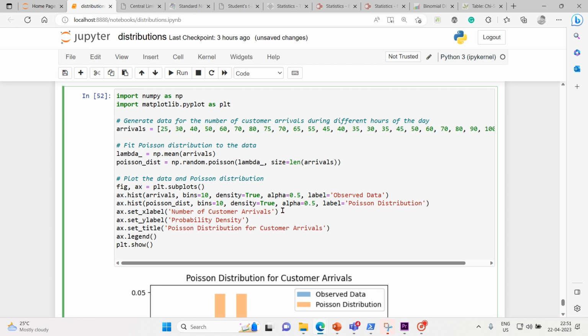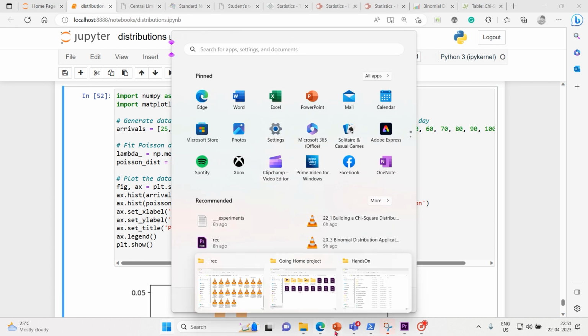So in this example, we generated data for the number of customer arrivals during different hours of the day, and then fit a Poisson distribution to the data. We then plotted the observed data and the Poisson distribution to visualize how well the distribution fits the data. The numpy.random.poisson function was used to generate a Poisson distribution with the same mean as the observed data.